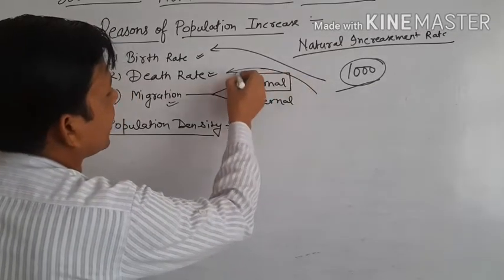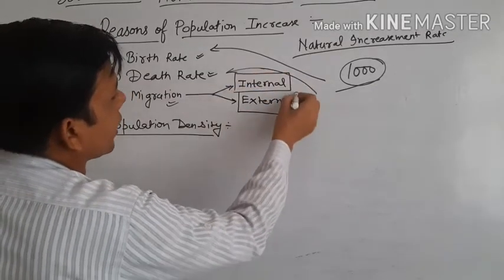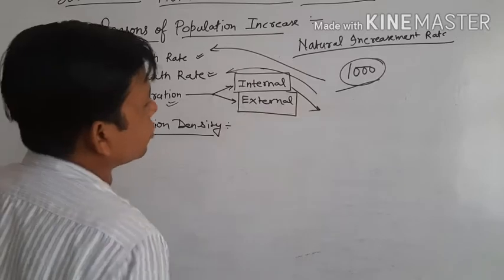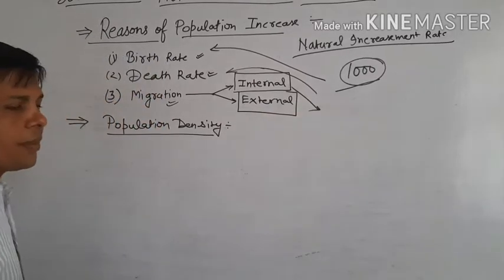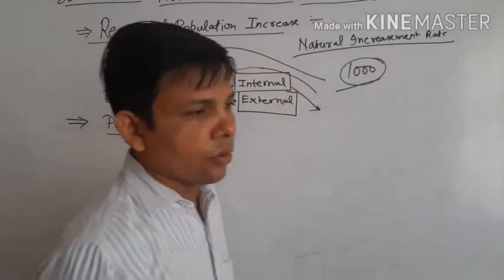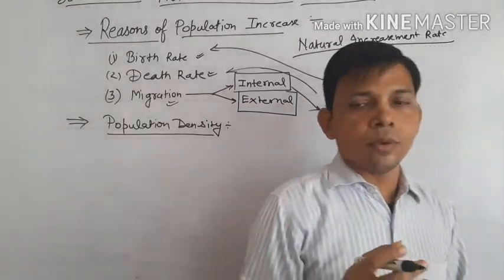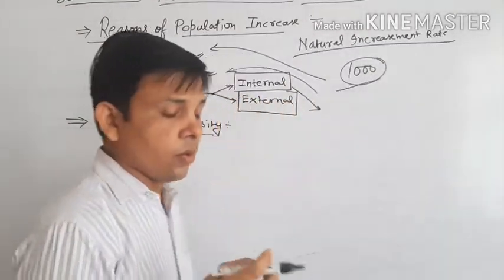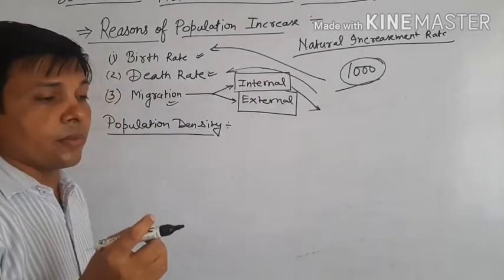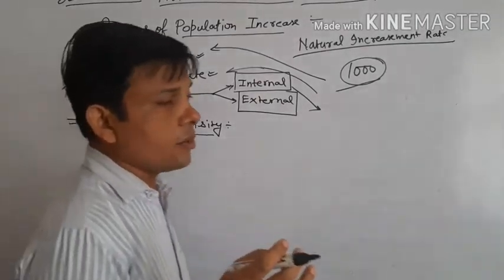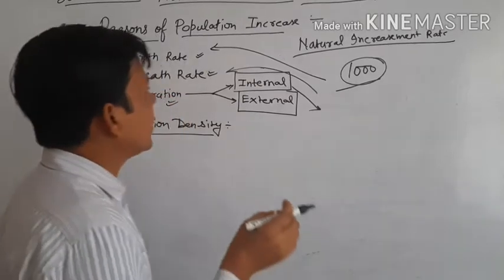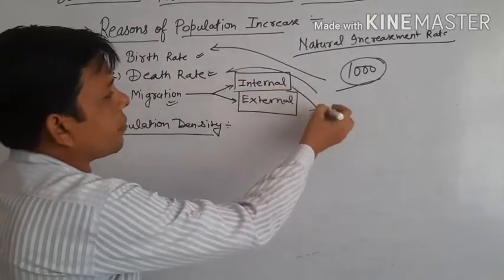Migration can be internal and can be external. Internal means, you know that if any people go to the city from the village, it is internal migration.